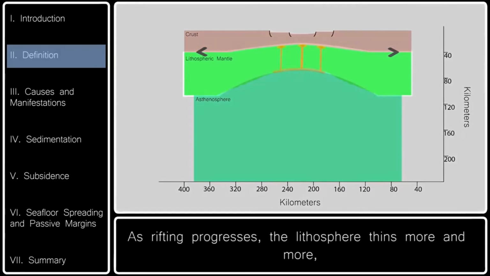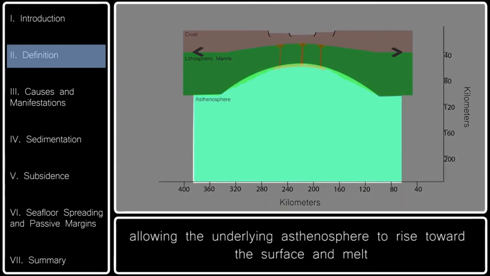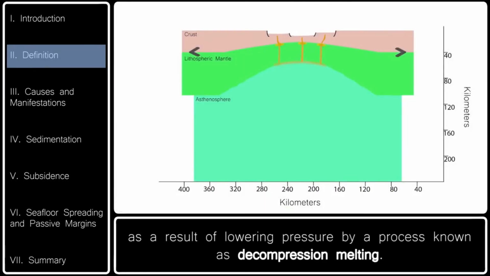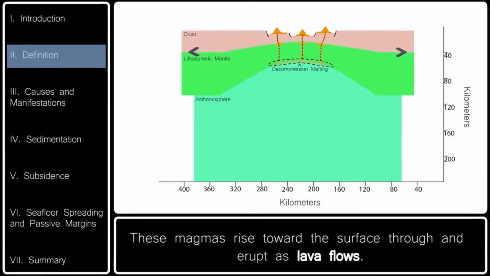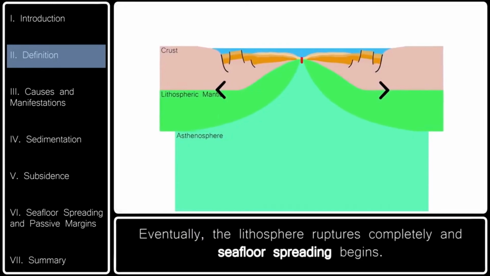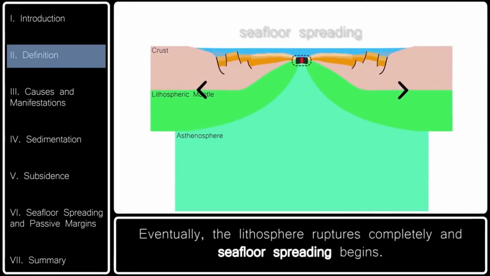As rifting progresses, the lithosphere thins more and more, allowing the underlying asthenosphere to rise toward the surface and melt as a result of lowering pressure by a process known as decompression melting. These magmas rise toward the surface and erupt as lava flows. Eventually, the lithosphere ruptures completely and seafloor spreading begins.